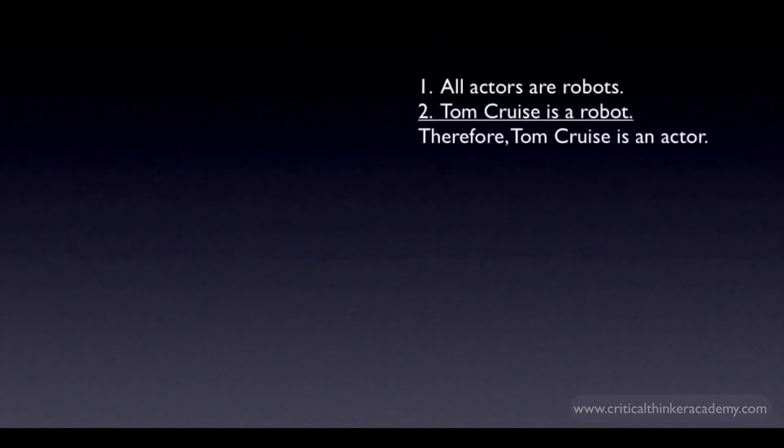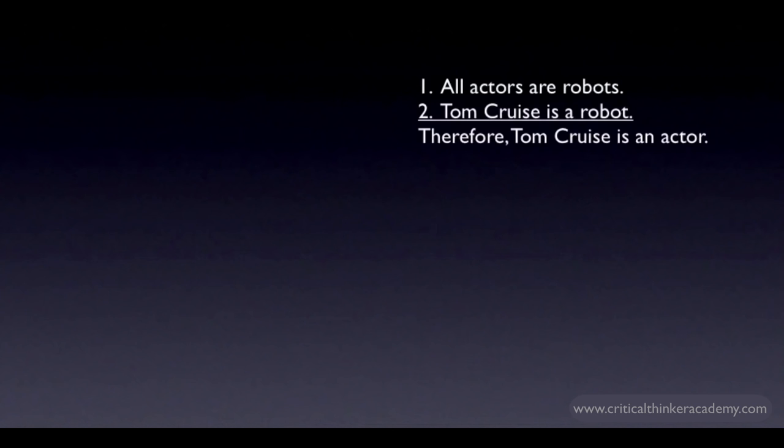Okay, here's an example of an invalid argument. The first premise is the same, all actors are robots. But the second premise is different. Instead of assuming that Tom Cruise is an actor, we're assuming that Tom Cruise is a robot. Now, if these are both true, does it follow that Tom Cruise has to be an actor? No, it does not follow.